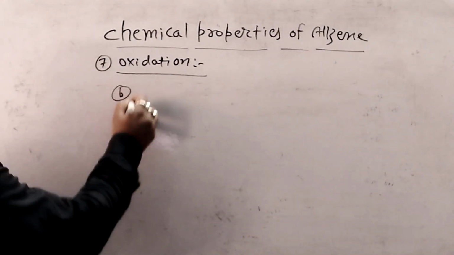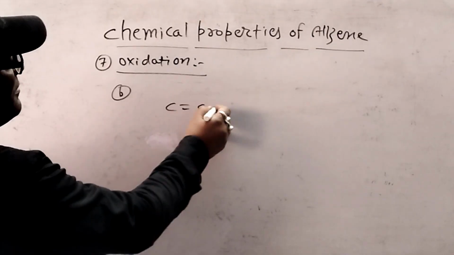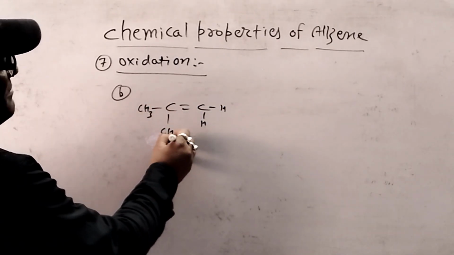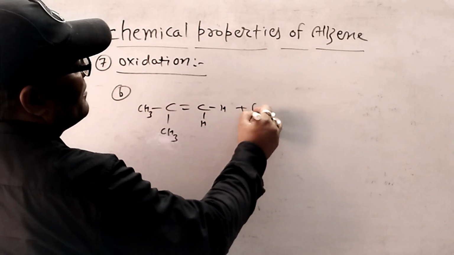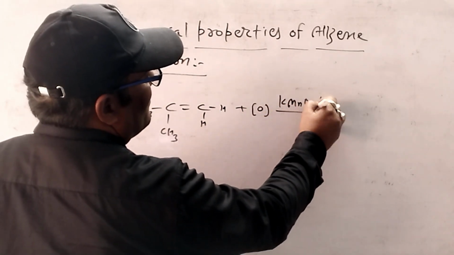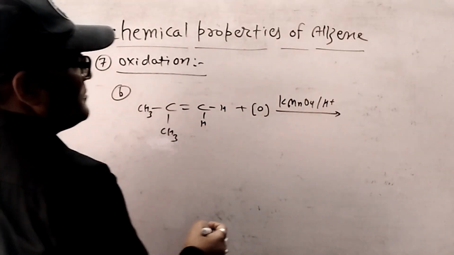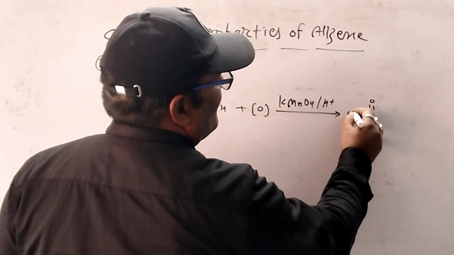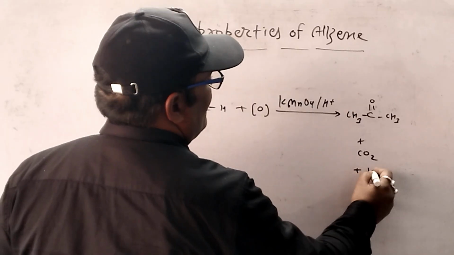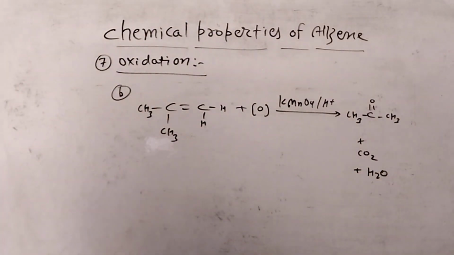Now in case B, oxidation of alkene by acid potassium permanganate. Now we can observe here dimethyl ketone plus CO2 and water.